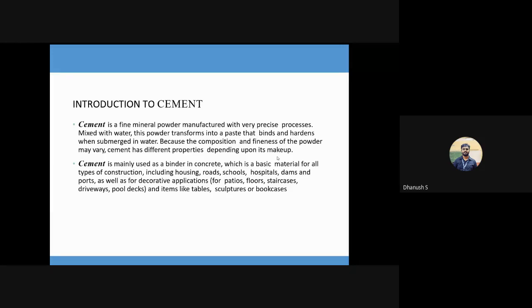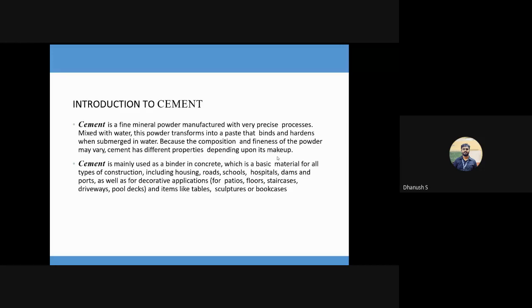Anyone? It costs just 1 rupee. Okay. So let's say your fine aggregate and coarse aggregate costs 1 rupee. And in a bag of cement, how many kgs of cement is there? 50 kg. Correct. 50, but you also might probably get bags of 25. Now think of this. Compare the cost of cement with the cost of aggregates. So if I used only cement, I have a lot of drawbacks.